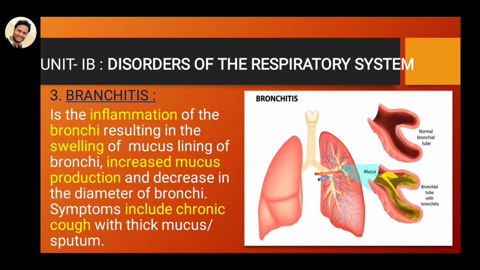So this reduces gas transport. The symptoms are chronic cough and thick mucus formation, called sputum. So this is the normal candidate's bronchi, and this is the mucus lining forming.